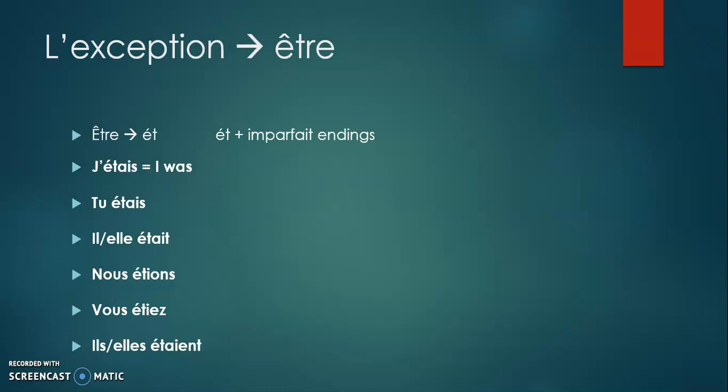To this E acute accent T, you will add the imparfait endings to get the imparfait tense of the verb être. So it is j'étais, E acute accent T, AIS, tu étais, E acute accent T, AIS, il/elle était, E acute accent T, AIT, nous étions, E acute accent T, IONS, vous étiez, E acute accent T, IEZ, ils/elles étaient, E acute accent T, AIENT. So j'étais, I was, tu étais, you were, etc.